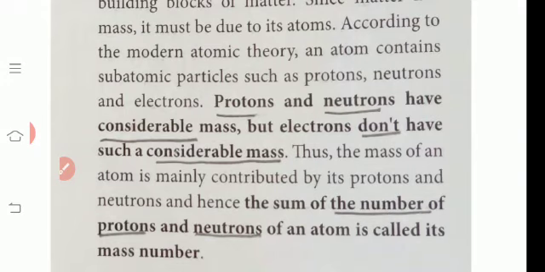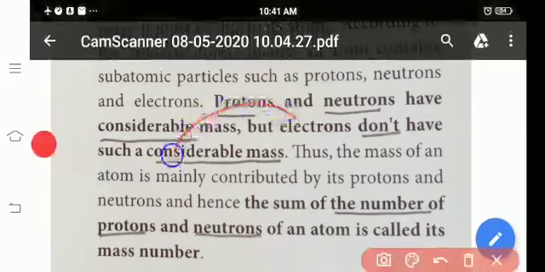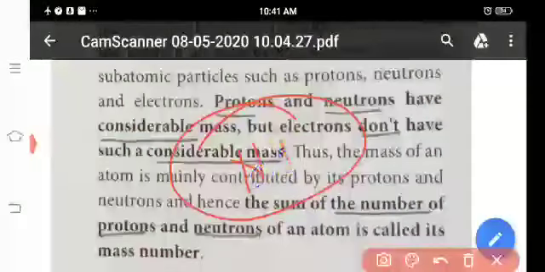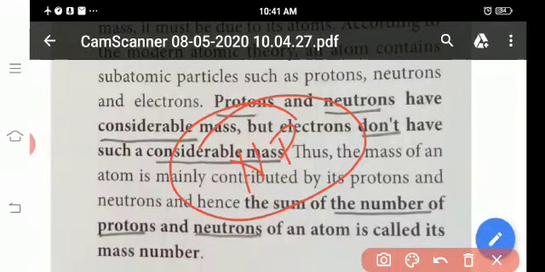Listen, this is one atom. This is the nucleus. Here we have neutrons and protons. The number of neutrons and protons present in the atom is called mass number.